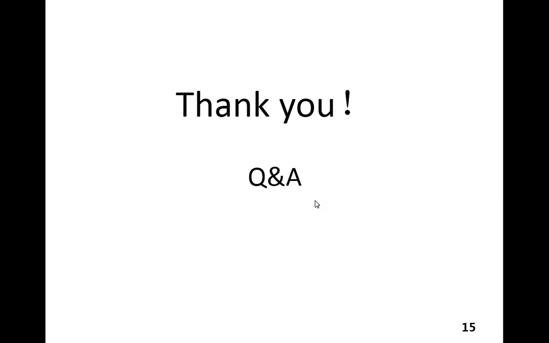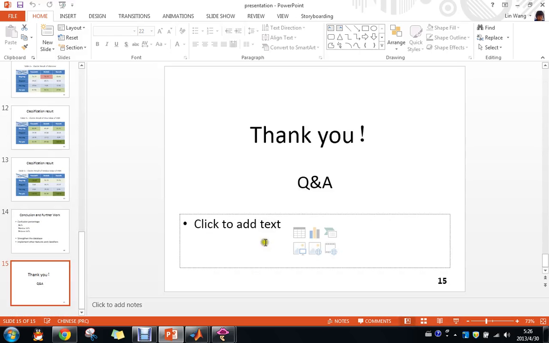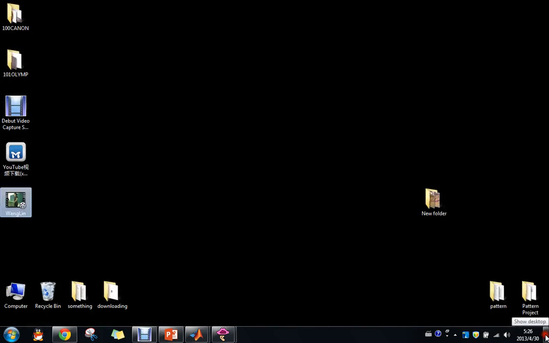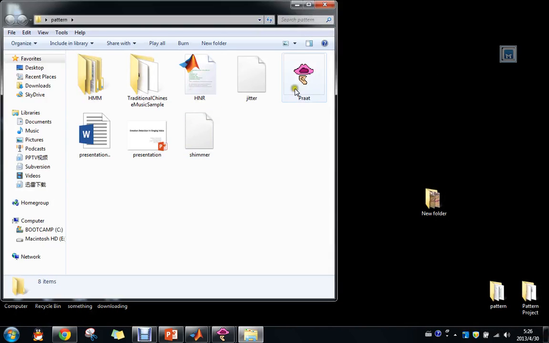Next, I want to demonstrate my programs. I use Praat to extract jitter and shimmer values for the database, for the reason that jitter and shimmer are not that easy to calculate by MATLAB through formula, and with Praat, I can extract them in a simpler way, by only pressing some buttons, reading data, and inputting arguments.